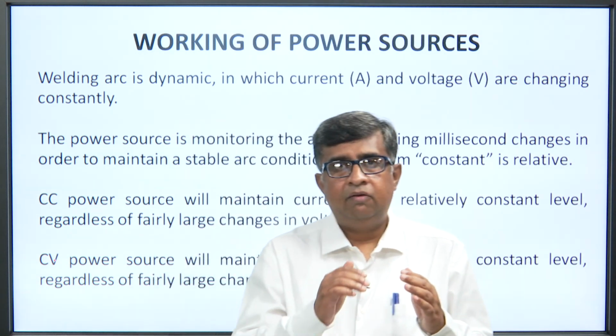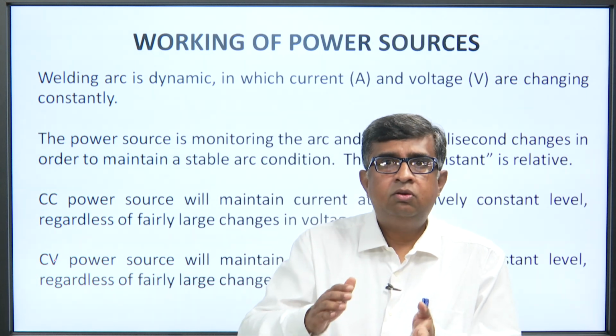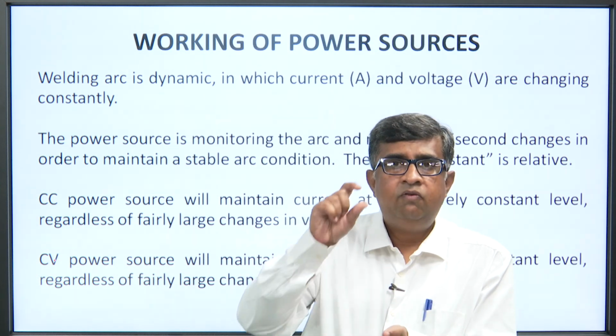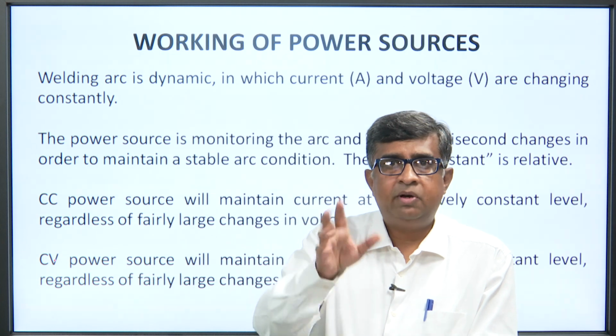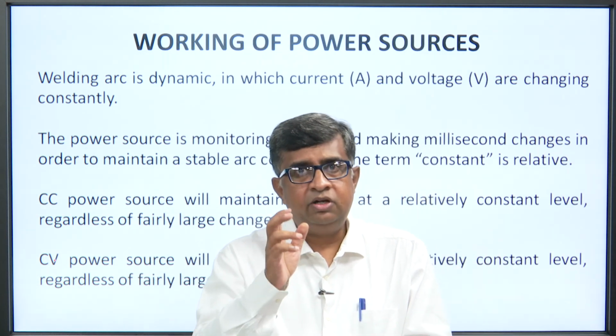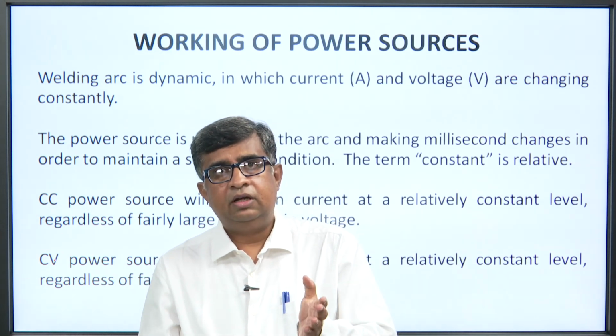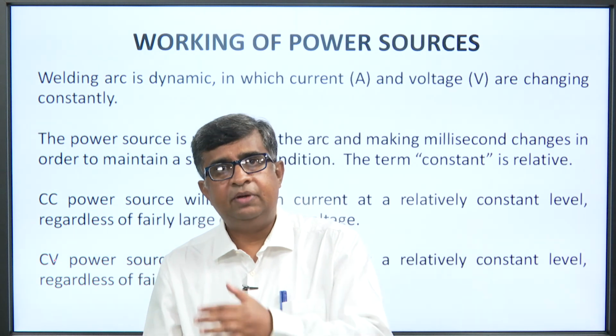Now you connect that to current and voltage: these two parameters of the power source have a very important role in getting the best output.